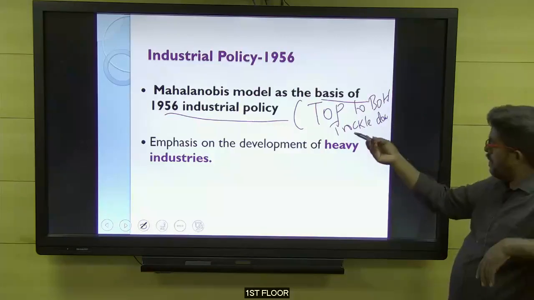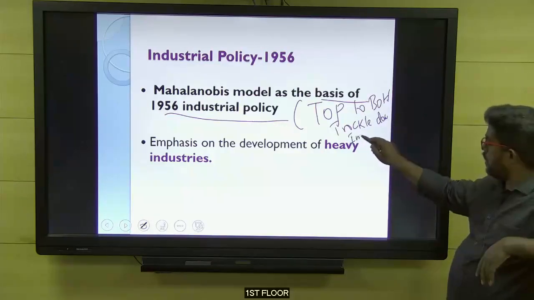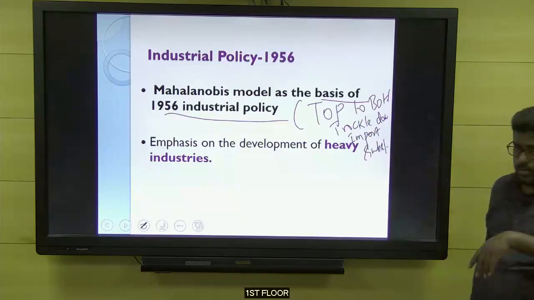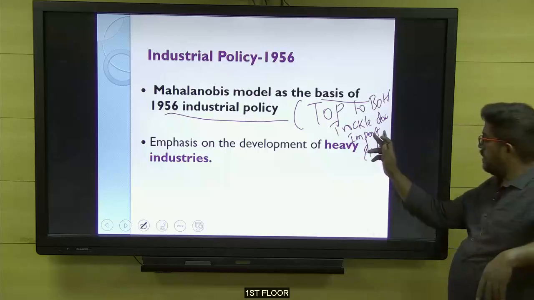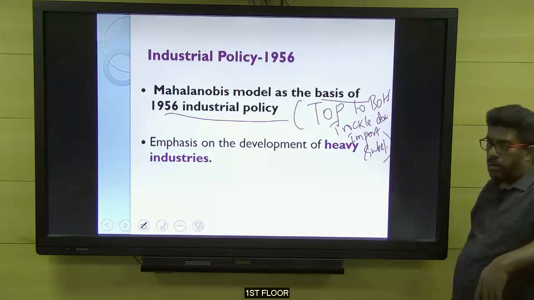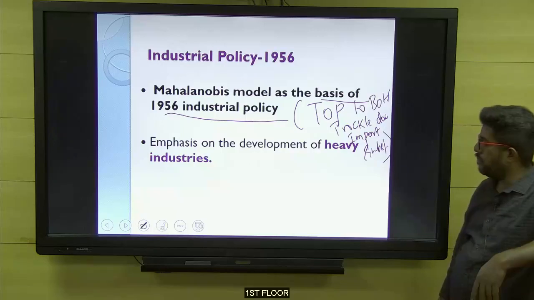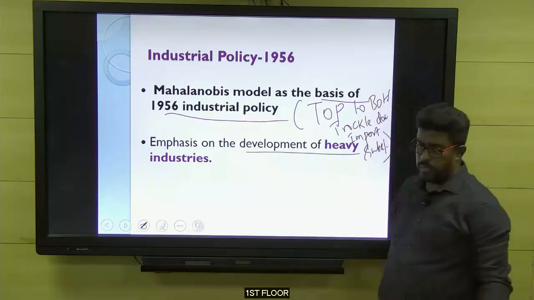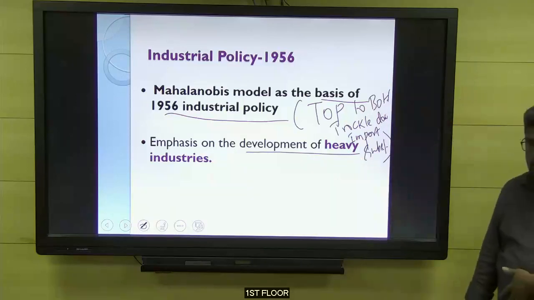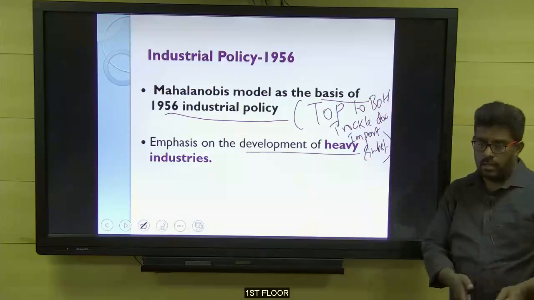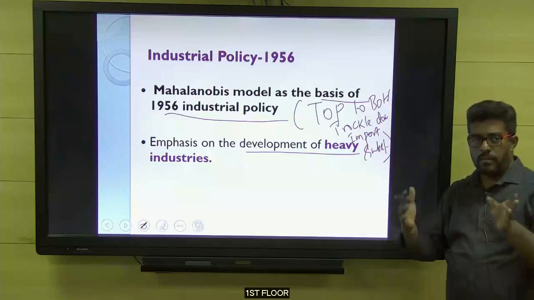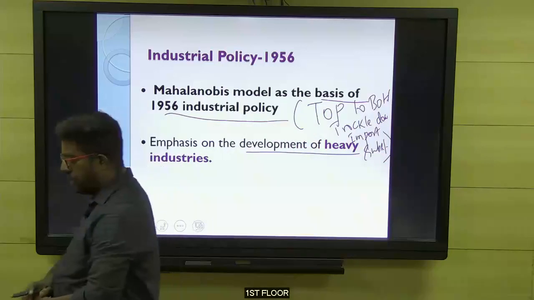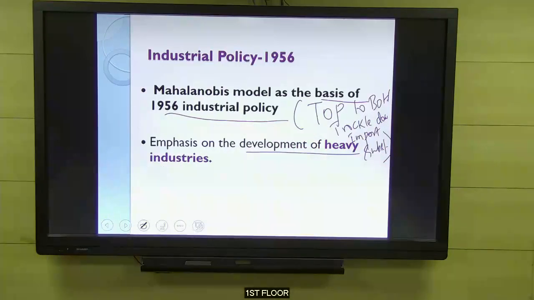Then one more thing is given, I think in the next slide: import substitution. All these things were implemented. Already we have seen all these things in our planning class. Top to bottom, trickle down, and import substitution. And then emphasis was given on the development of heavy industries during this period. We learned in the planning class, no, steel plants, coach factories. All those heavy industries were focused on by the government in the industrial policy of 1956.